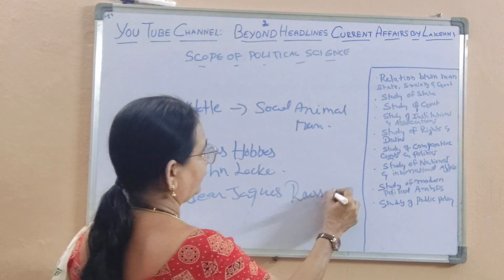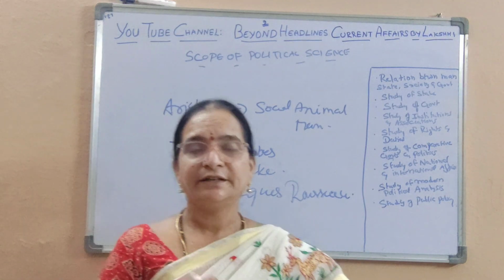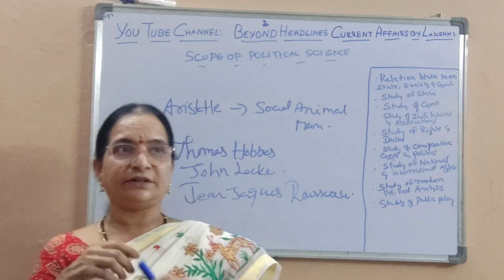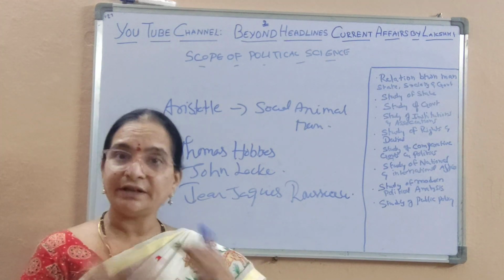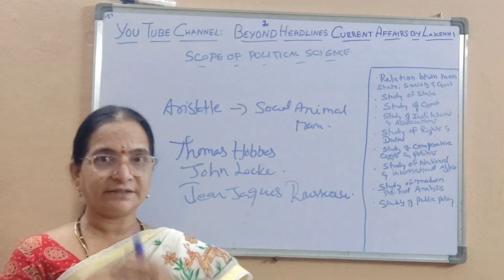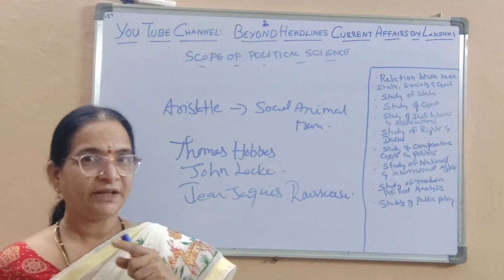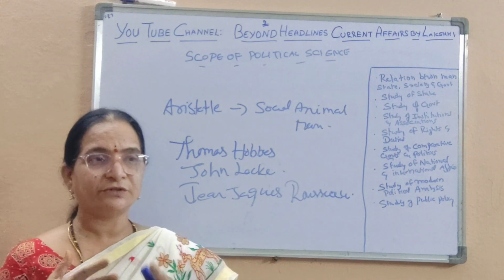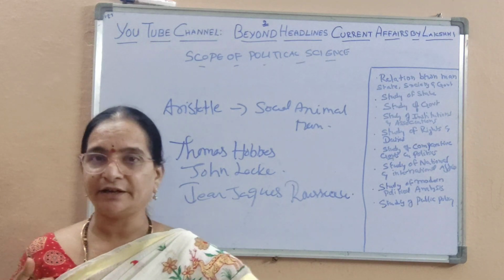So these three political thinkers, in spite of belonging to different time ranges, came up with the same theory and discussed it in the context of the society they lived in. For Thomas Hobbes, the society was very bleak, very grave, and man suffered in that kind of setup.